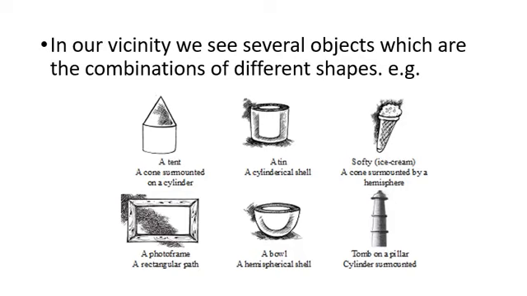Then we have a photo frame, a rectangular path, then a hemispherical shell, then likewise a tomb on a pillar, that is a cylinder surmounted. I hope all these several objects you must have seen, and so you should know now that these are combinations of different shapes which we see normally around us.